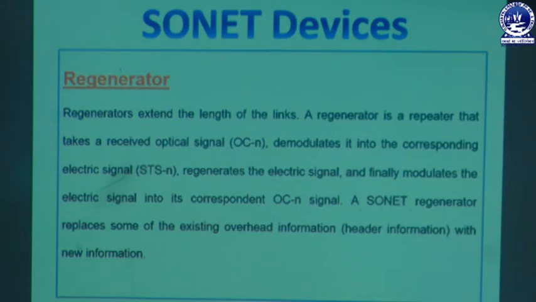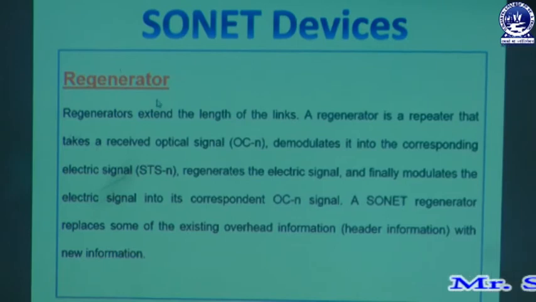A SONET regenerator replaces some of the existing overhead information, or header information, with new information. The regenerator which has been placed to convert all these things replaces some of the existing overhead information. That means the packets or the data which carry the information from one location to another get replaced by new information, which is also known as the header information.